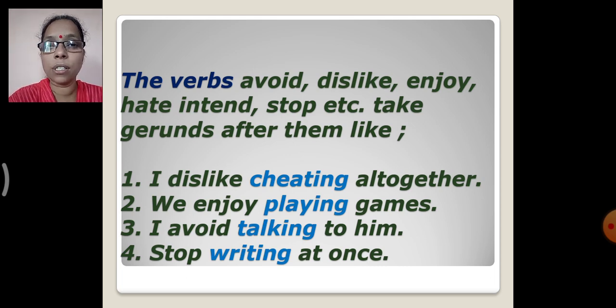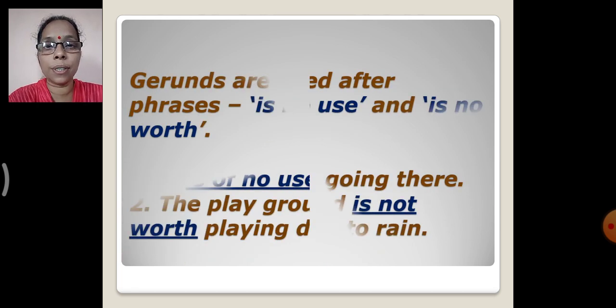So here which is the verb? Dislike, and it is followed by a gerund, cheating. Yes, we enjoy playing. So enjoy playing. Avoid talking. Stop writing. Correct? Yes. So far everything is understood, children?